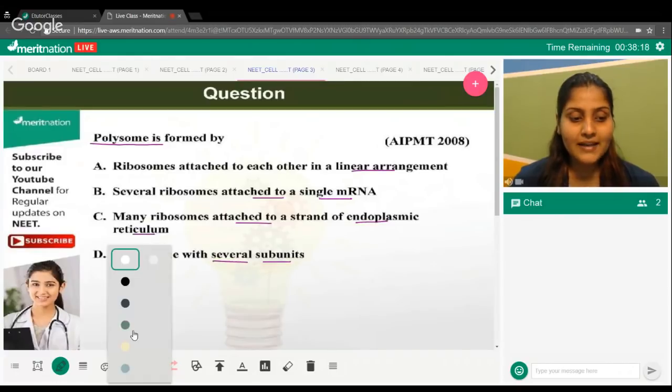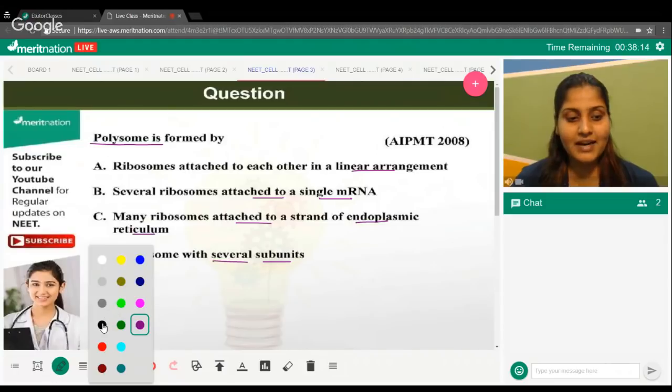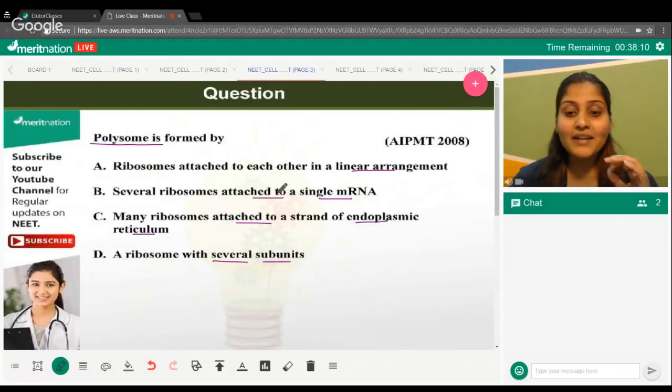So basically, all the options are talking about ribosomes. So you get an idea here that we are necessarily talking about ribosomes. But in what condition? A polysome will result in what situation? Okay, so I can see many people answering me. I'm going to reveal the right option within a few seconds. Get ready, embrace yourself. Right, so your minute is over. And congratulations to all the people who have put up option B as the right answer.